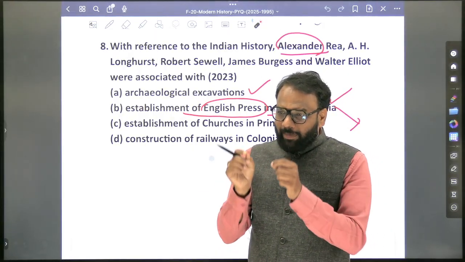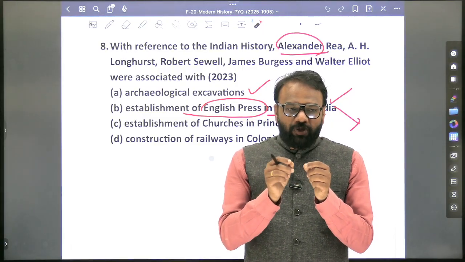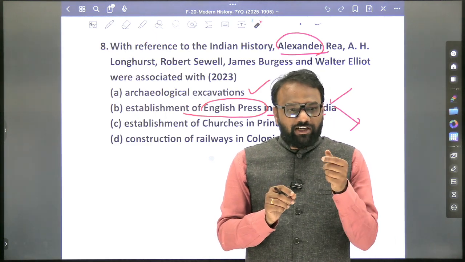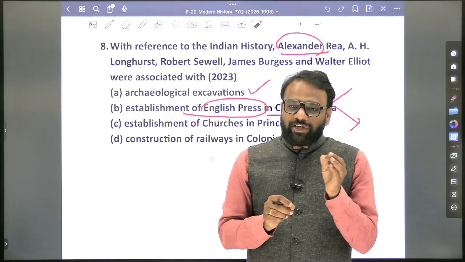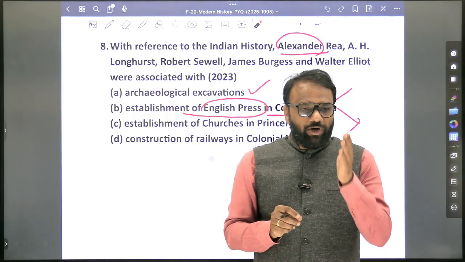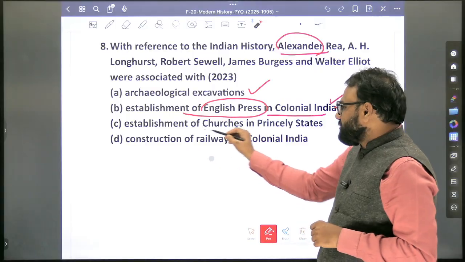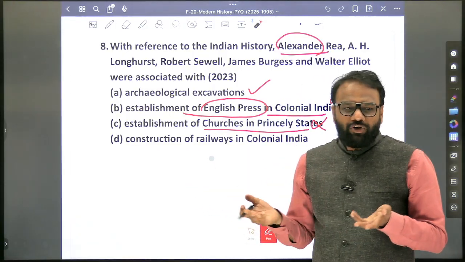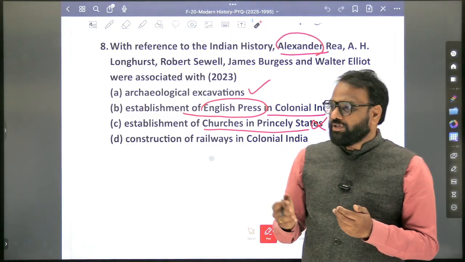At the end, in whatever compilation I have made, you will only focus on the newspapers started by Indians, and there are a few newspapers which were also started by the Britishers. In that context, you will only focus on which newspaper was started first in India and by whom. You need not go through the entire exhaustive list. Similarly, establishment of churches in princely states, not important. Okay, not important. Maximum what you can do is, in which century was the first church established in India? Again, I don't think they can go to that extent.